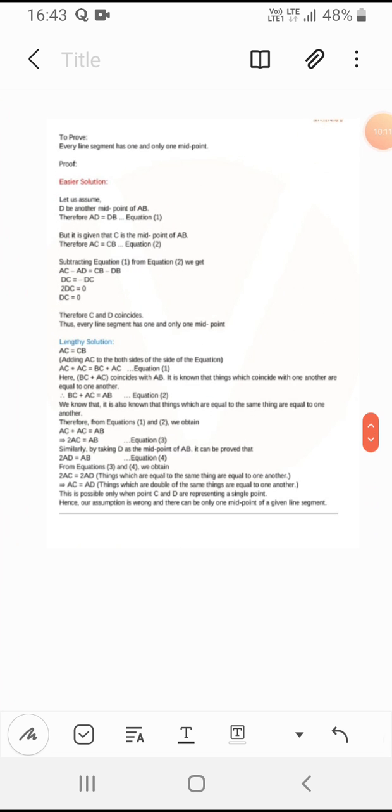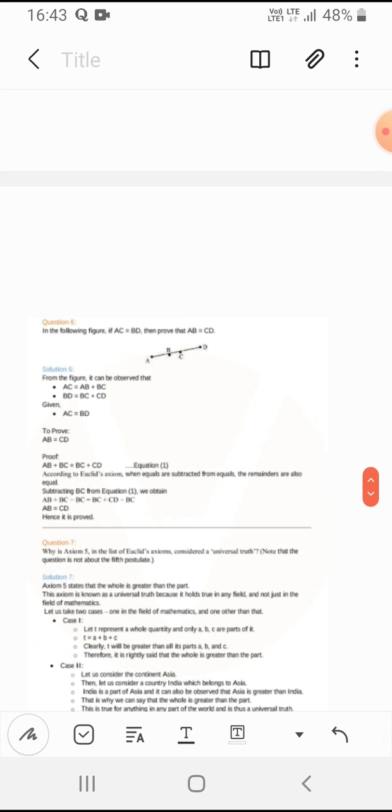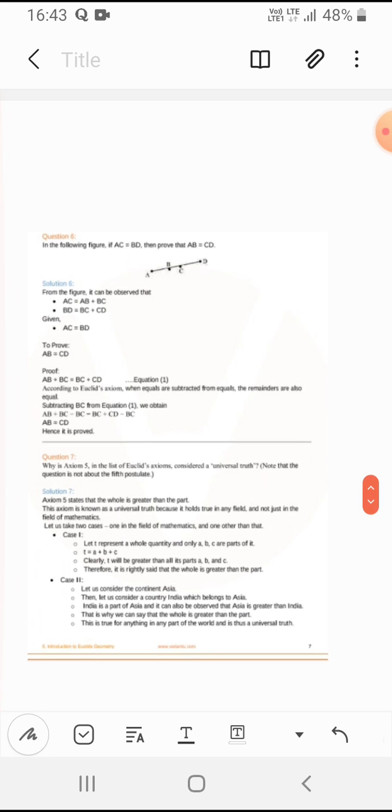And as you know, this is possible only when the points C and D are represented by a single point. Hence our assumption is wrong, and there can be only one midpoint. We assumed that there may be two midpoints, but that assumption became wrong.